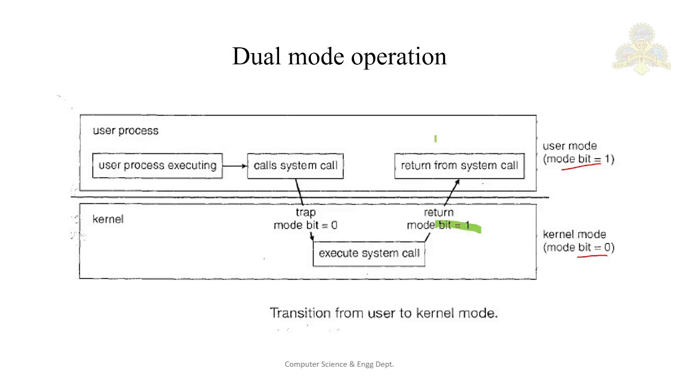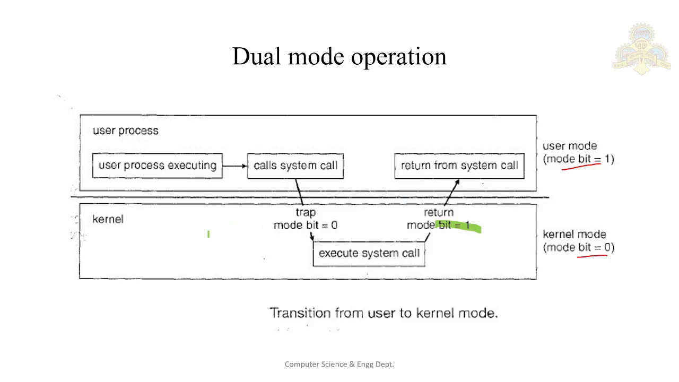Now this dual mode of operation provides us with a means of protecting the operating system from misbehaving users, and misbehaving users from one another. We can accomplish this by designating some of the machine instructions that may cause harm as privileged instructions. We can mark the instructions that may be used for wrong purposes as privileged. The hardware allows these privileged instructions to be executed only in the kernel mode.